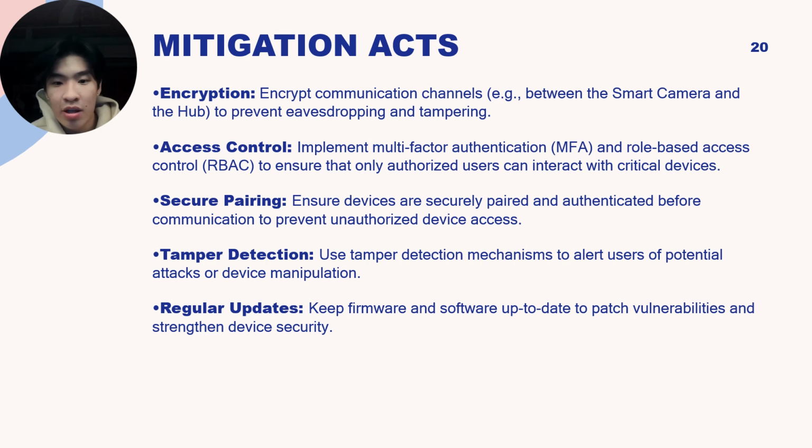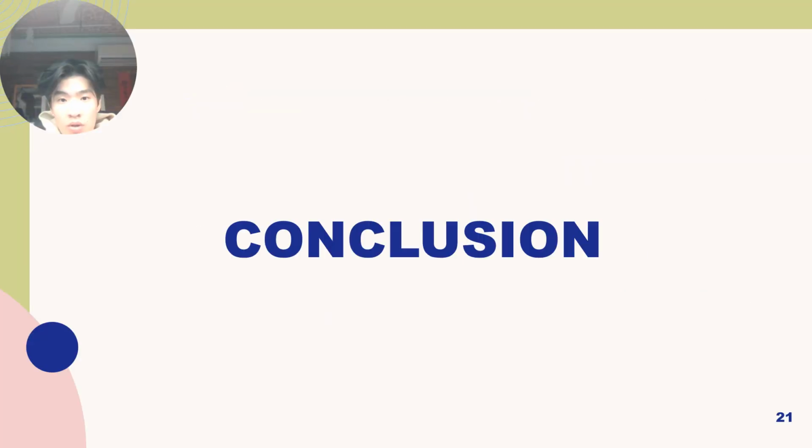Tamper detection. Use tamper detection mechanisms to alert users of potential attacks or device manipulation. Regular updates. Keep firmware and software up to date to patch vulnerabilities and strengthen device security. So in conclusion, what have we learned today? As IoT devices become more widespread, ensuring their security is crucial to protecting data, privacy, and functionality.